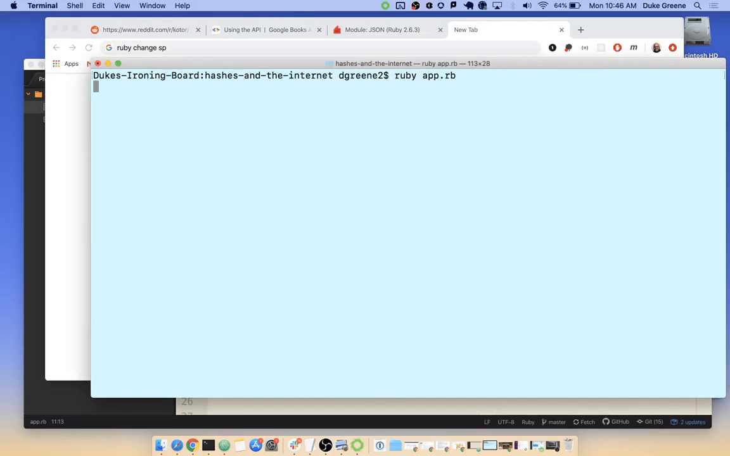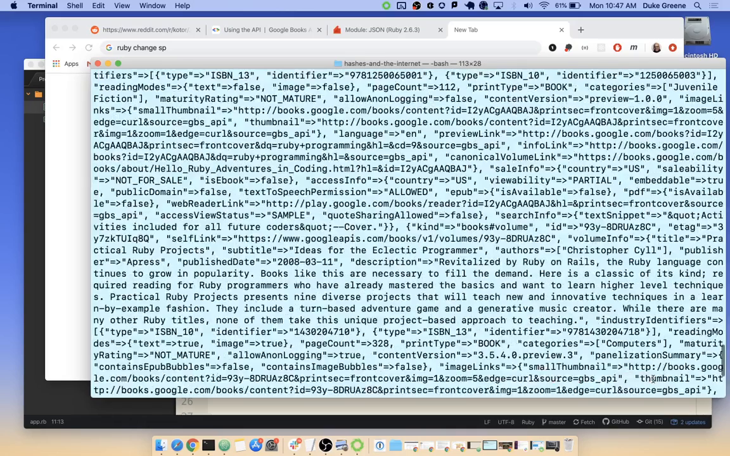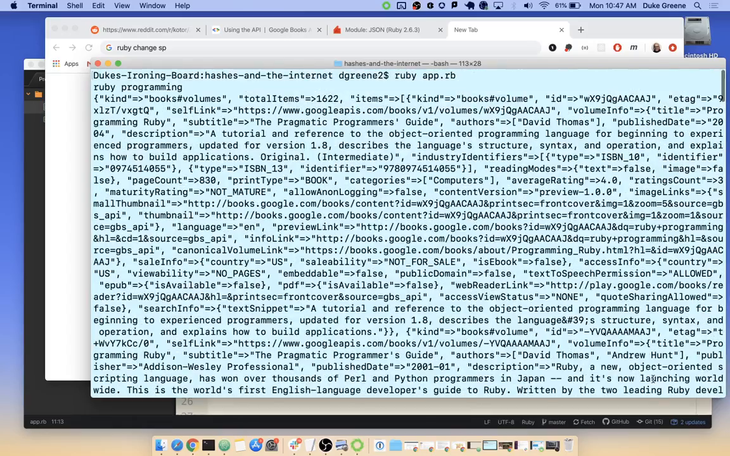Cool. It's sitting here. It's waiting for me to type something, right? I wasn't very helpful. I could have said puts, please write a search term, but I'll just type Ruby programming, hit enter, and it gives me the same stuff, right? I'm looking at the end of this where it says learn higher level techniques. This is my control. I know that if my object kind of ends with that, then I've done the same search each time.